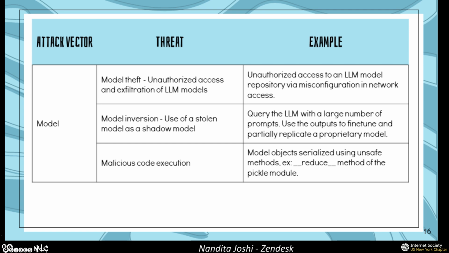So starting with the model, there are two ways that you need to think about what can go wrong with your model. The first is theft of your model or replication of your model, and the second here that I'm going to point out is thinking about the context in which your model is being loaded and used and how that can go wrong. So model theft is nothing but the unauthorized access and exfiltration of your LLM models. Standard OWASP top 10 LLM